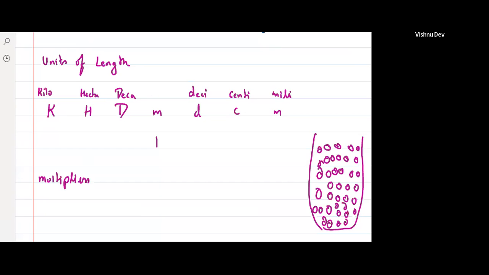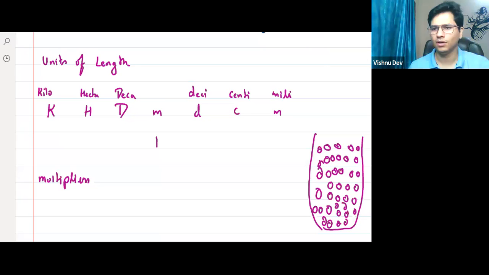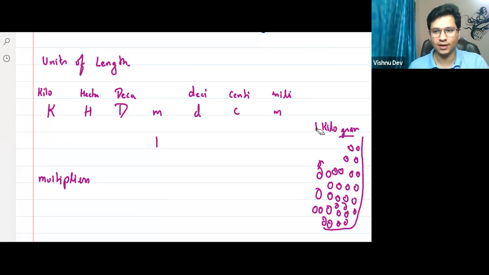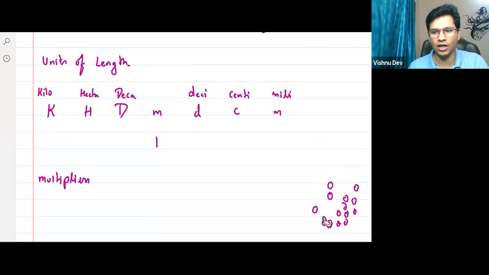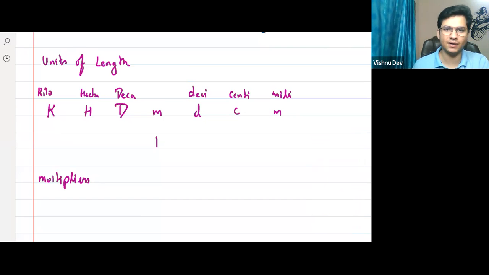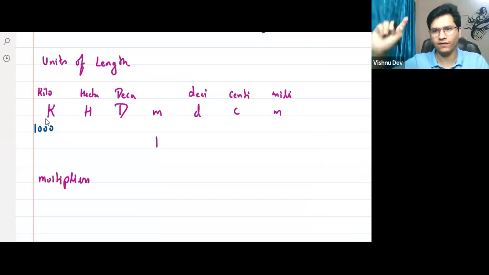Do you know any other multiplier? Yes, 1 kg, 1 kilogram. Now, if you say 1 kilogram, then it becomes a unit. Otherwise, 1 kilo is just 1,000. That's it. The meaning of 1 kilo is 1,000. Okay, this is a multiplier, yes, multiples and submultiples. When you talk about kilo, kilo is just 1,000.